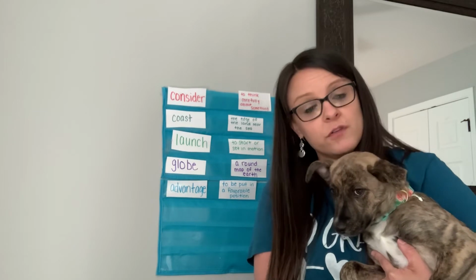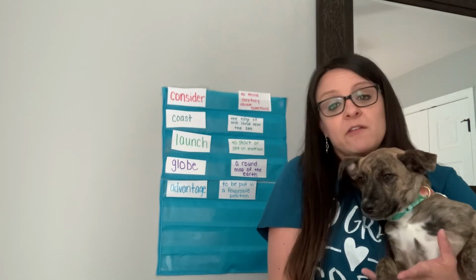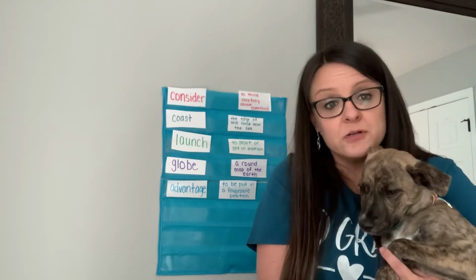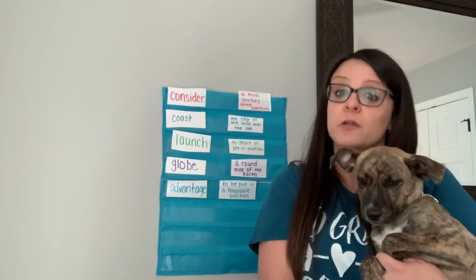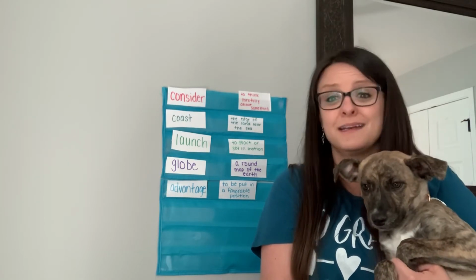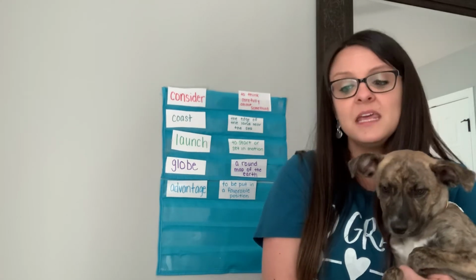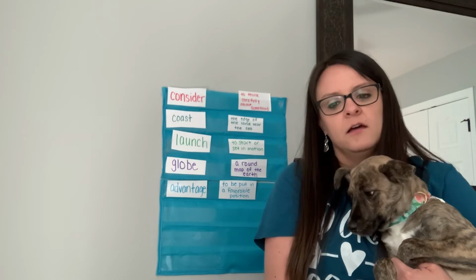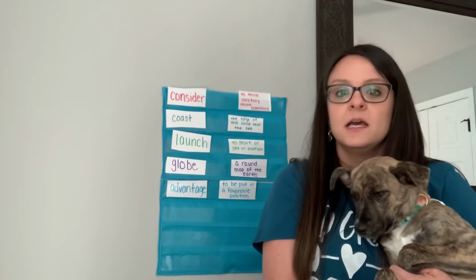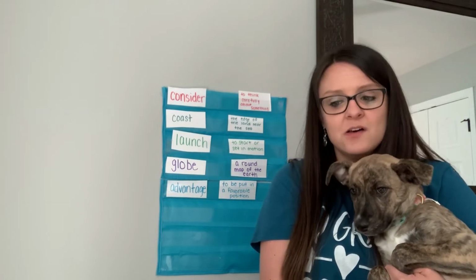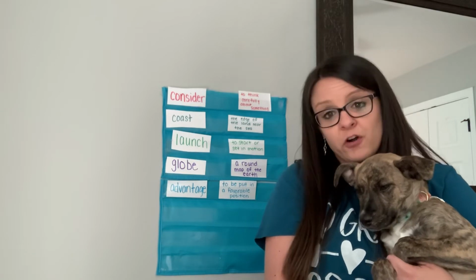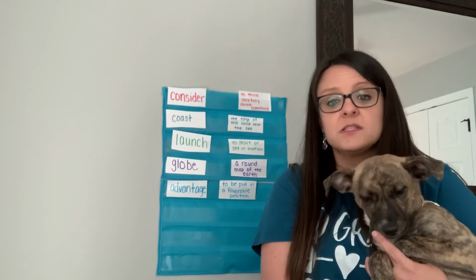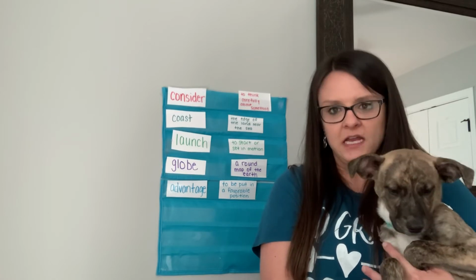You're going to be taller than me, and you will have a more favorable instance of, if we try to play basketball, who's going to be a better person to try to get the basket in the hoop? The taller person, so probably you and not me, right? So let's think of that. If you are in an advantage of somebody else, it means you're kind of better than somebody else. You might be in favor of something else, or you might even be in the lead of something else. So it just means that you have that advantage.